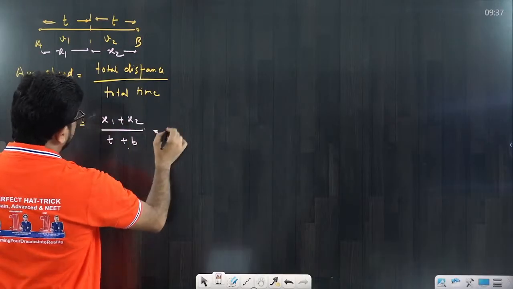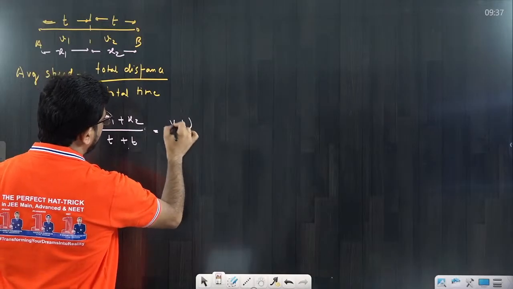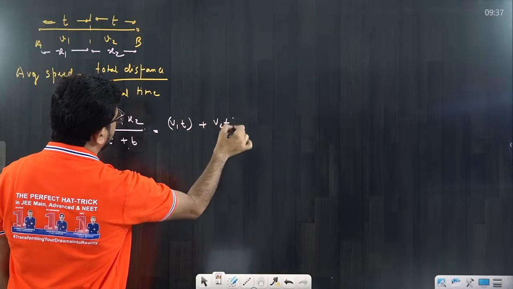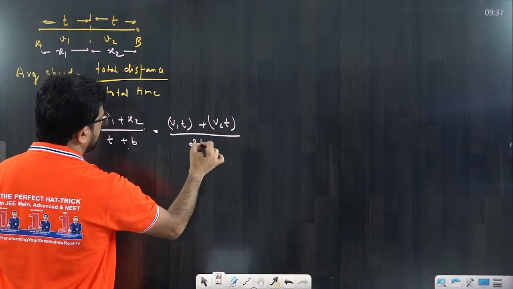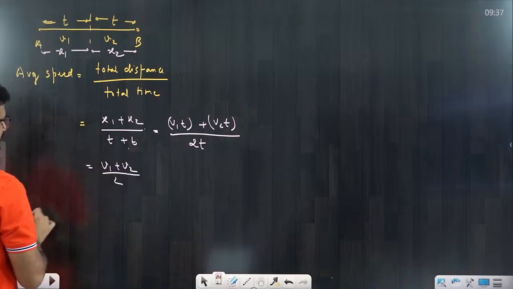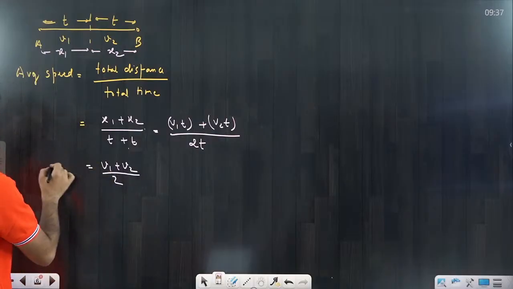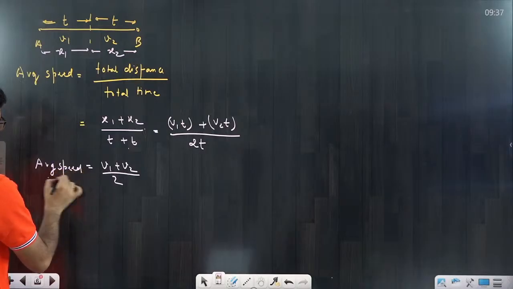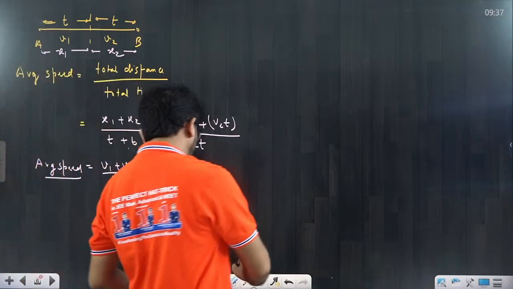So what is x1? You can say speed into time, that means v1 into t, plus this is v2 into t, divided by 2t. t can be cancelled, that would be v1 plus v2 divided by 2. That we can say is the average speed here. Very simple. Now similarly, this same question, already the P by Q question.